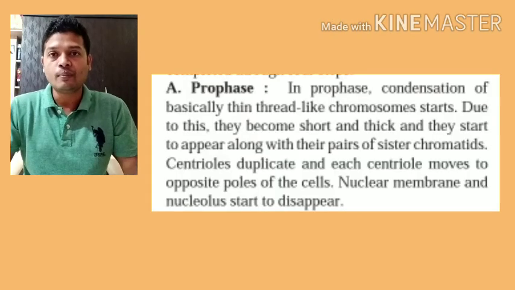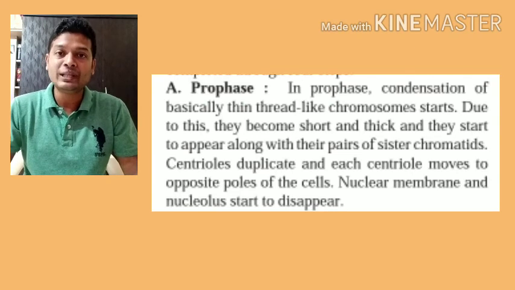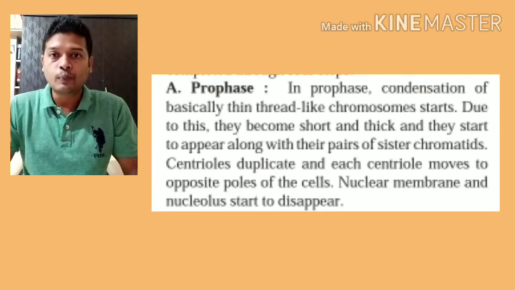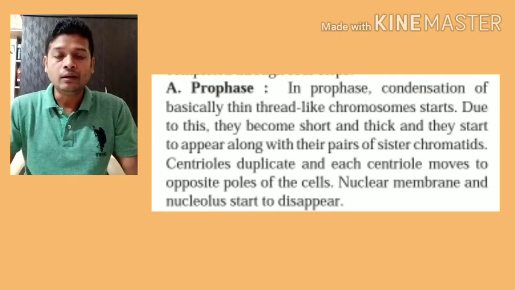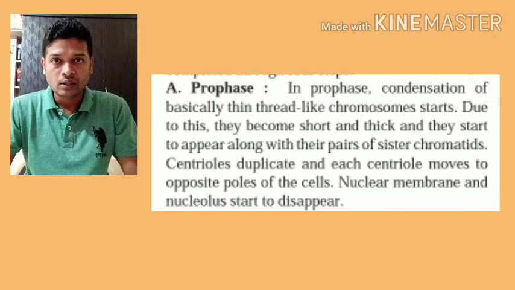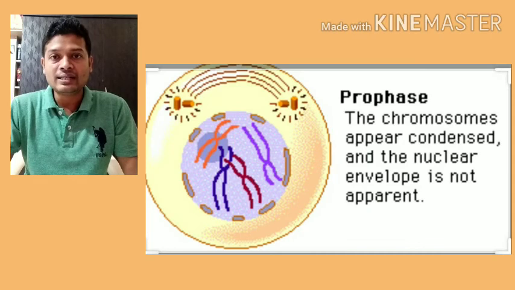So the first phase is Prophase. Prophase, pro means first, beginning. So during prophase, whichever cell is going to undergo cell division, the size of that cell increases, then the nuclear membrane slowly starts disappearing. The chromatin material, the threads of DNA, start condensing and getting converted into chromosomes. So the chromatin fiber, the thread-like DNA, starts condensing and forms thick chromosomes.